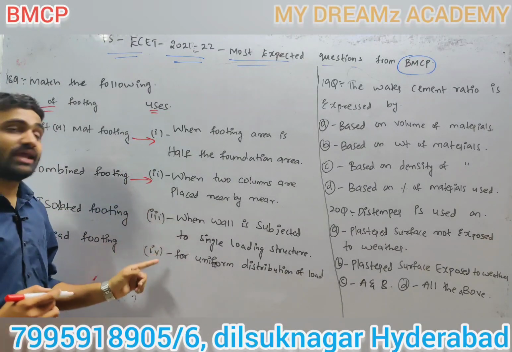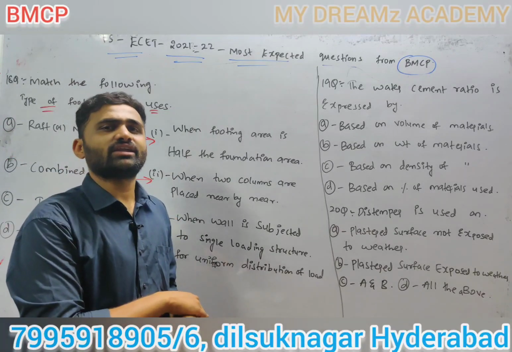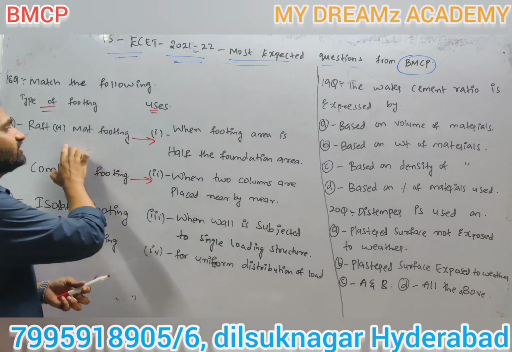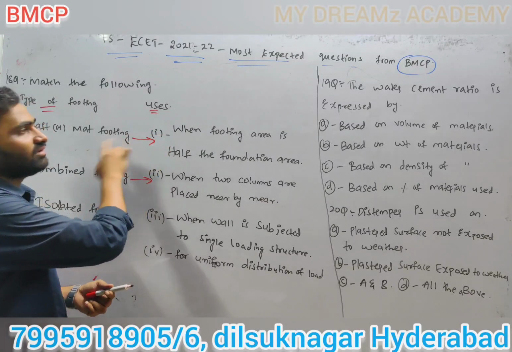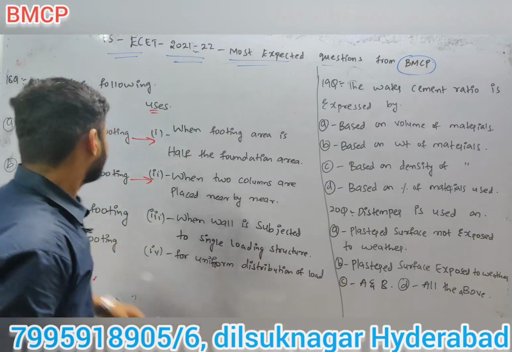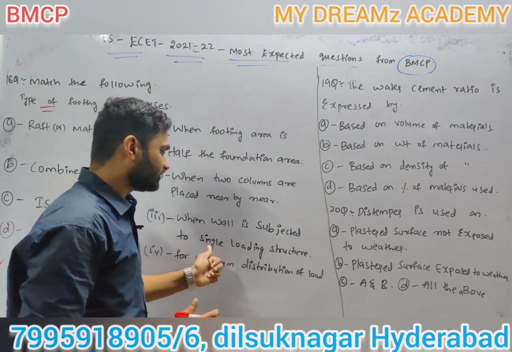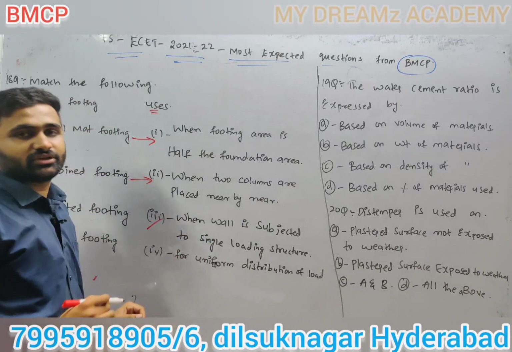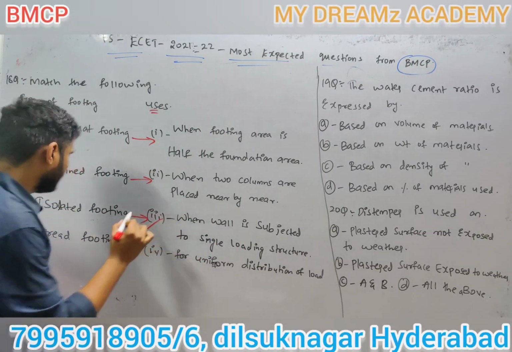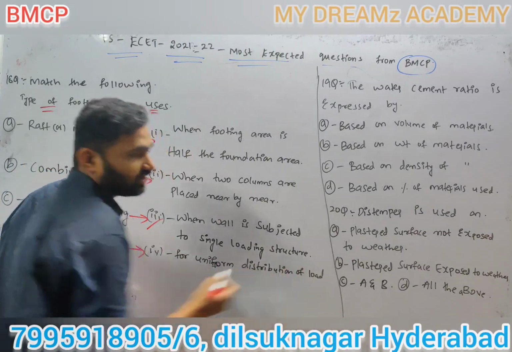Next, isolated footing. Many options will be like this. In a sequence they will give, but whenever they give match the following, your mentality will be: option 1 means A1, no, that is not the correct answer. Isolated footing is for when a wall is subjected to single loading structure. Spread footing is simply for uniform distribution of load.